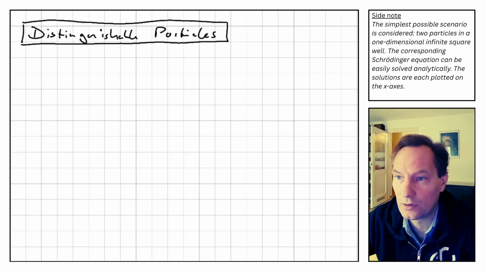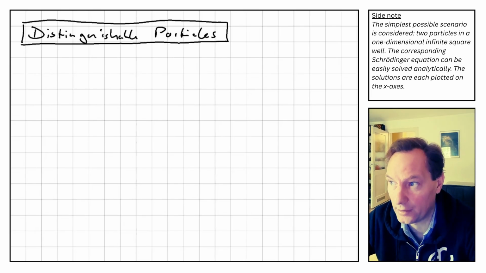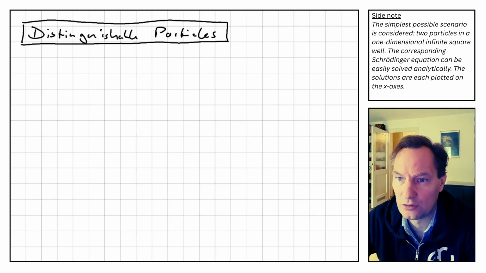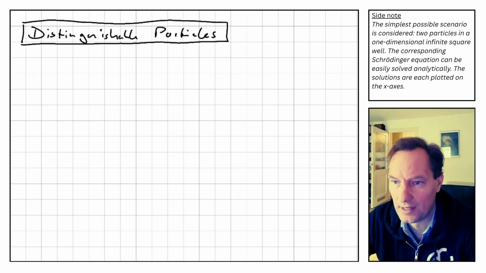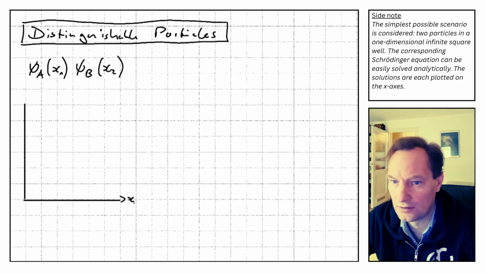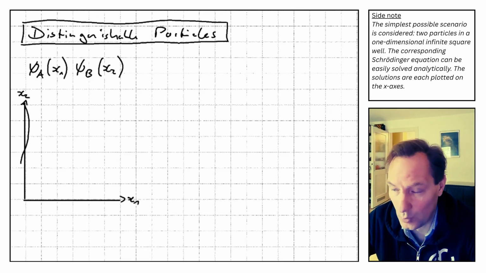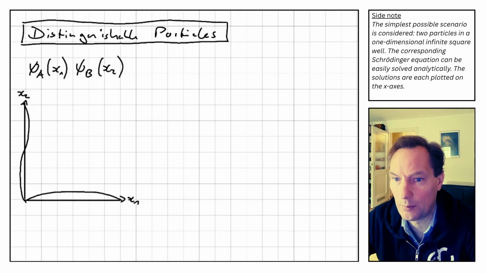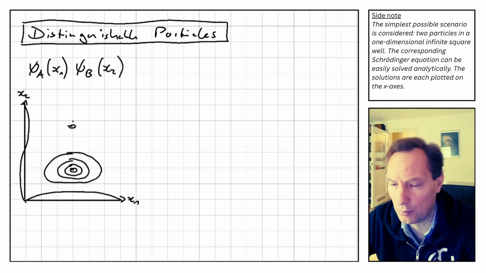Now, let's have a deeper look into how the probability densities change under particle exchange of two distinguishable particles in an infinite square well. A system of two distinguishable particles can be described by a product wave function, that is, by a product of the two individual wave functions. So we can write psi_a(x1) times psi_b(x2). Here, a denotes the ground state energy and b the first excited state. The wave function of the excited particle has two extrema. The wave function of the ground state particle has one extremum. This leads to two peaks of probability densities depicted here as contour plots.